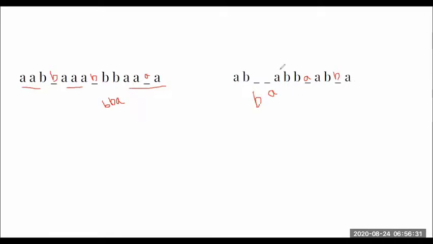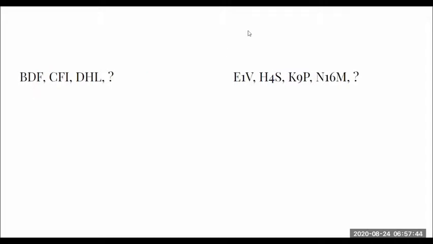Okay, now let's move on to the next screen. Let's start with a different pattern. See, instead of single alphabets, it is a group of alphabets: B, D, F, comma, C, F, I, D, H, L, and they have asked what can follow. So now we have to crack the relationship between each alphabet.